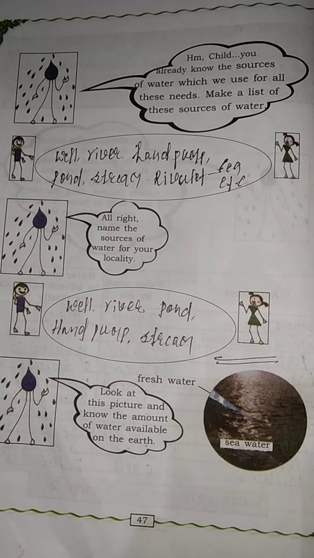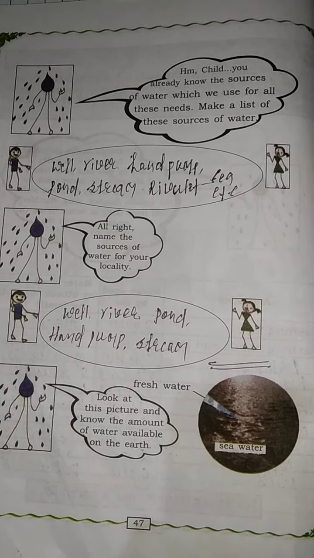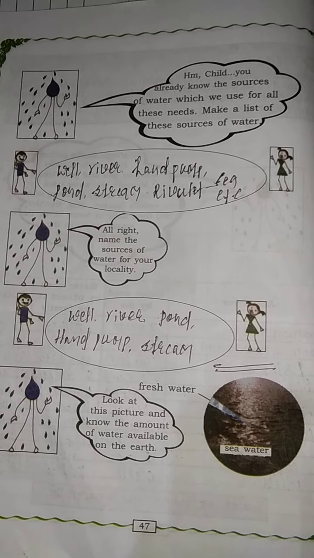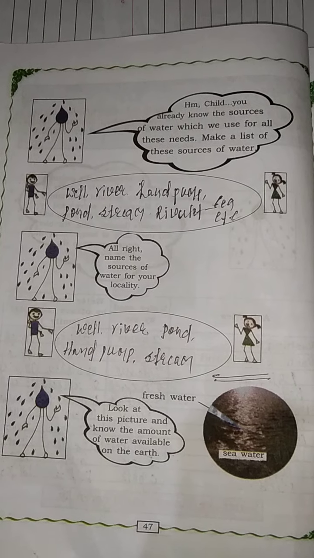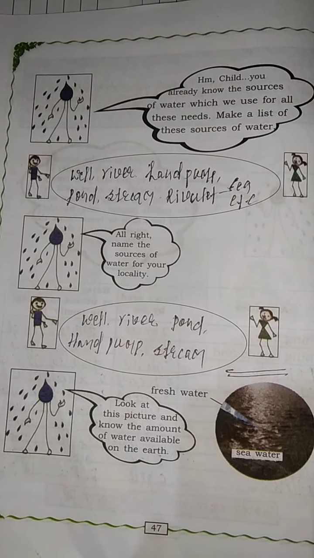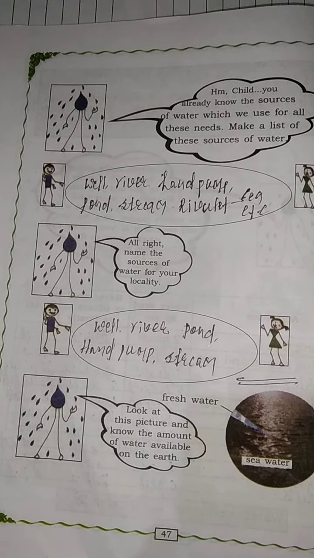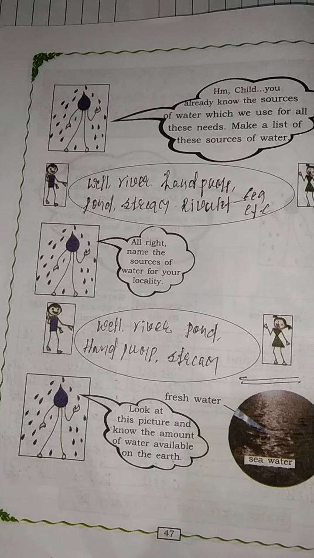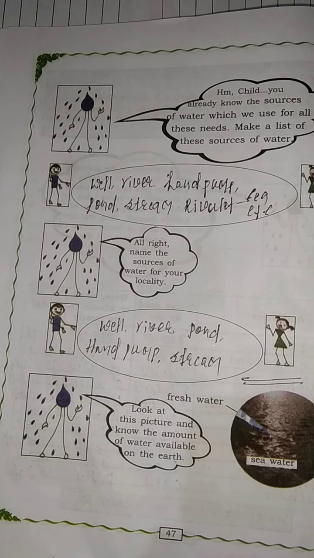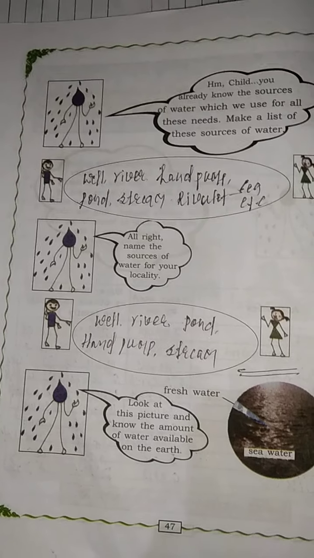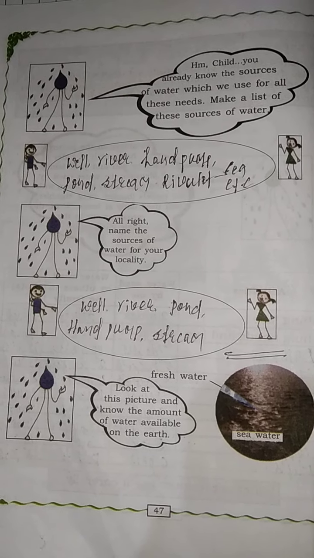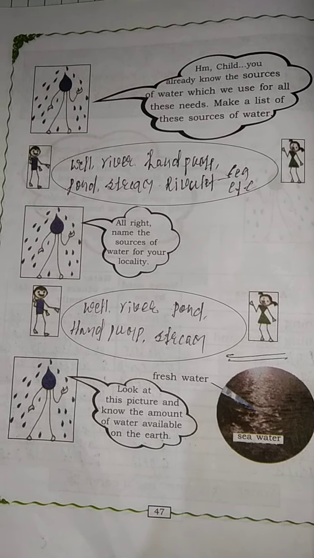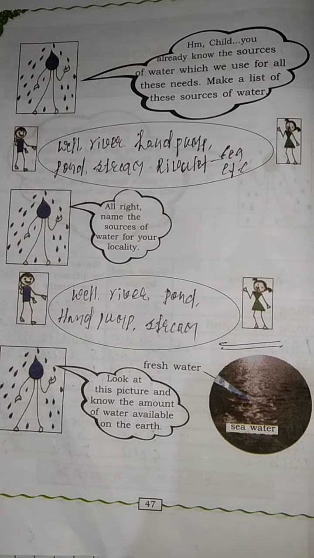Good morning children. Today we are going to discuss the sources of water and the sources of water in our locality. We will also discuss the total amount of water available on the earth, and how water is wasted in our surroundings every day for different activities. Before going to discuss all these things, let us recall what we discussed in the last class.